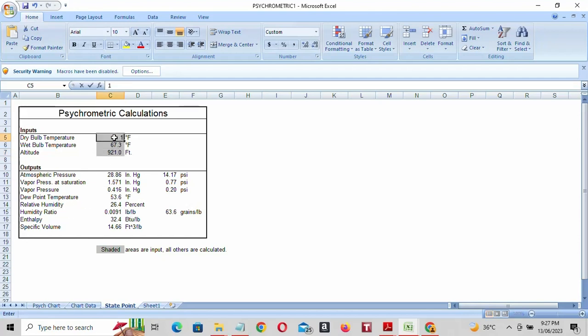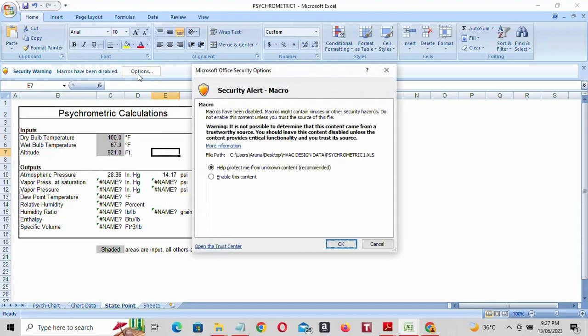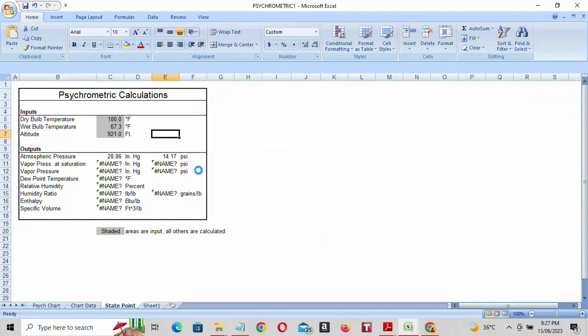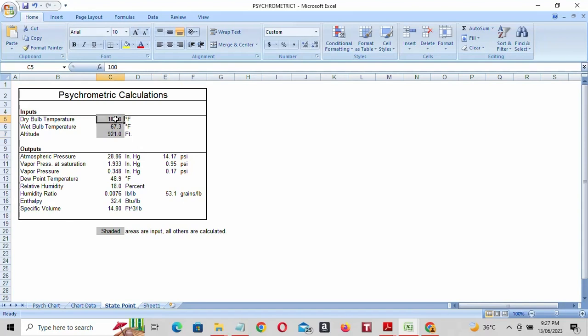I will show you. Yeah, 93.2. So here we got relative humidity 26.4, you can take 27, and humidity ratio 63.6, you can take 64.